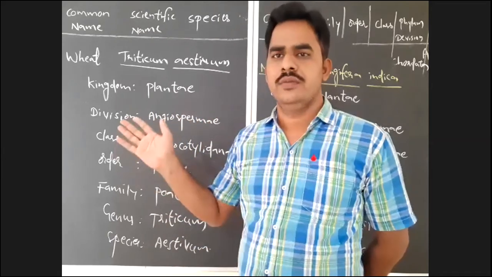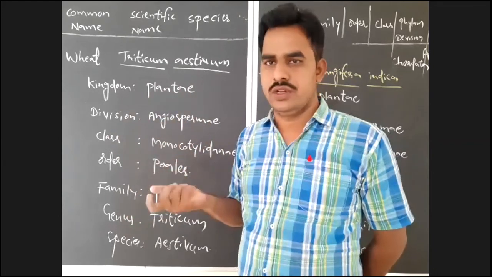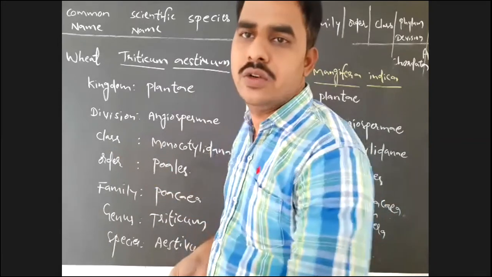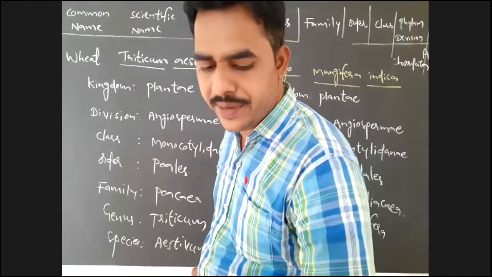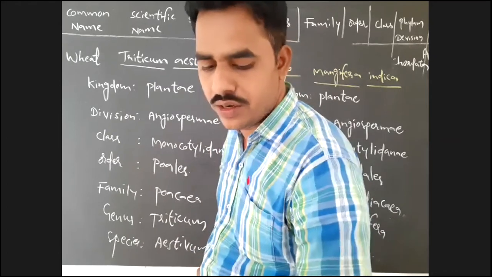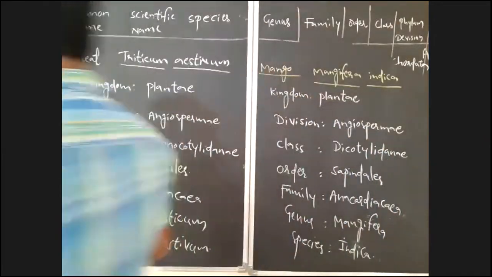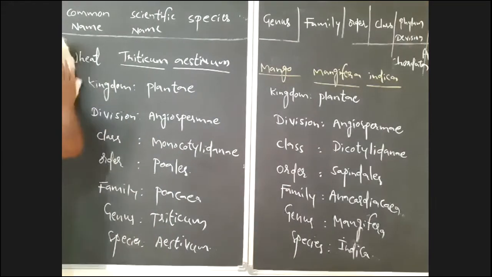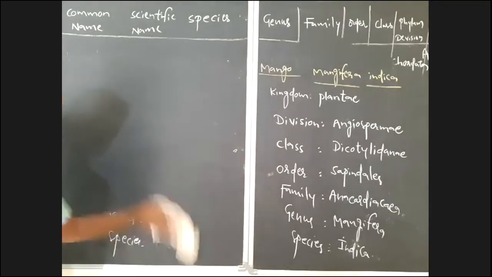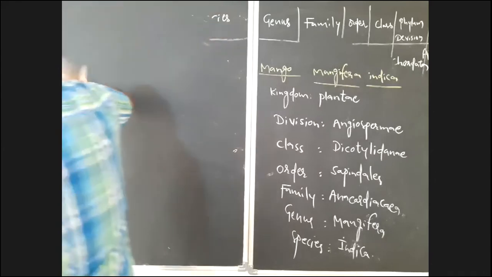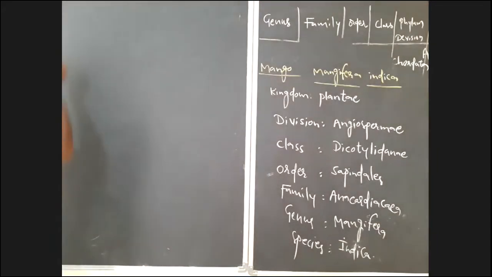Now only we will continue. If it is not there in our syllabus, it is not a problem, because you will get knowledge about it, right? So we will continue the topic also. But according to the CBSE board, the topic is temporarily removed. For this year only, they removed it in the process of reducing the syllabus. Now we will start the topic, taxonomical aids, the last topic in this chapter.